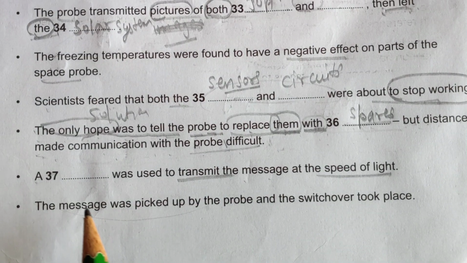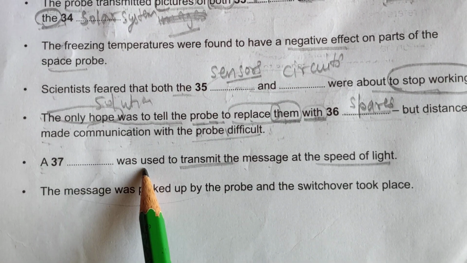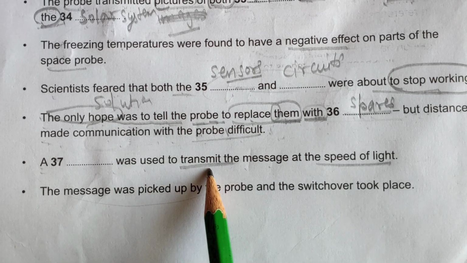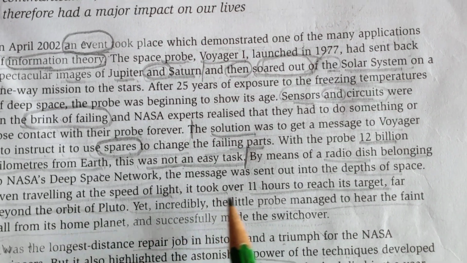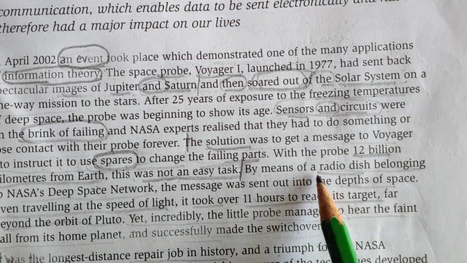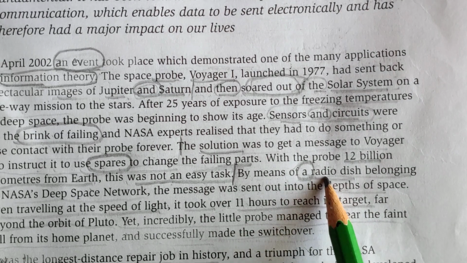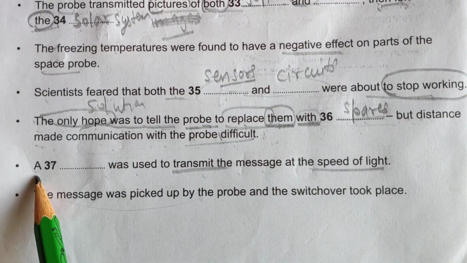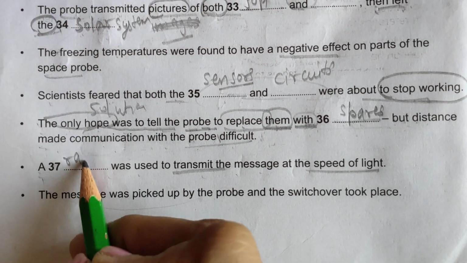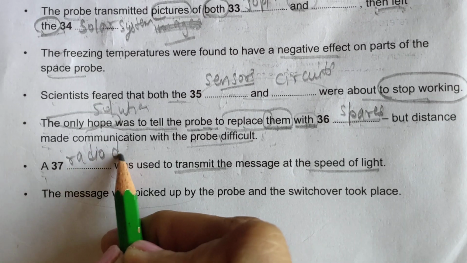Okay, let's read the question again. A was used to transmit the message at the speed of light. Speed of light is here. What are they using? I think yes, a radio. Yes, I got the clue here. A radio dish is given. So the answer is a radio dish.